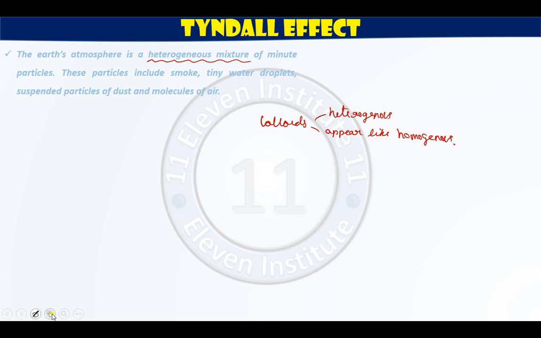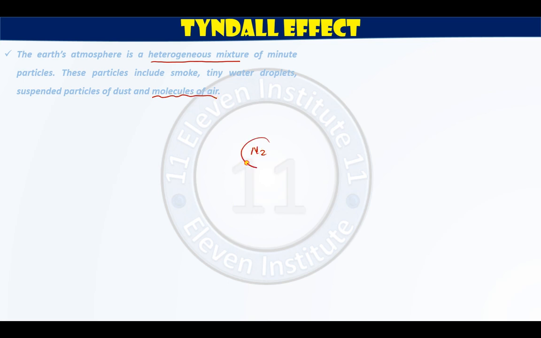So same is the example of our Earth's atmosphere. The Earth's atmosphere is a heterogeneous mixture of what? Of minute particles. You know, Earth's atmosphere has many things. Earth's atmosphere has molecules of air. Different gases are there, like suppose nitrogen is there, oxygen is there, carbon dioxide is there. Different gases are present. Then what is present in Earth's atmosphere? Smoke.